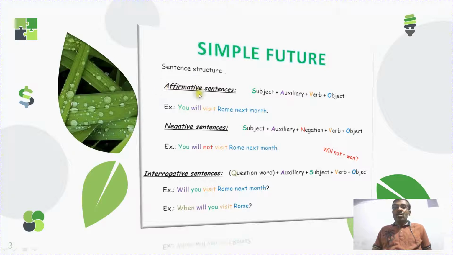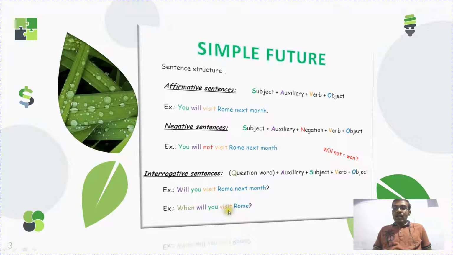Visit is the verb. Rome next month comes under the object and adverbial. In the case of negative sentences, negation will be added. Negation means not. Subject plus auxiliary verb plus negation plus verb plus object. Here you is the subject, will is the auxiliary verb, not is the negation, and visit is the verb. Rome next month is considered the object. Not, the negation, is only used in negative sentences, and interrogative sentences begin with will, then the subject, then the main verb plus object.